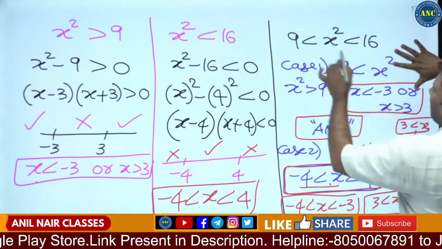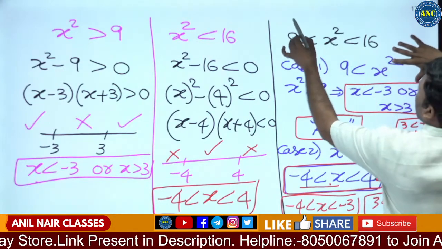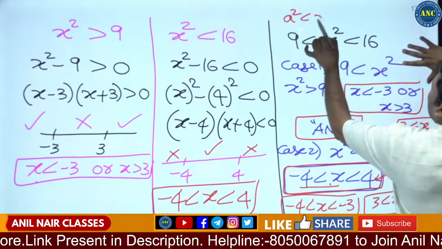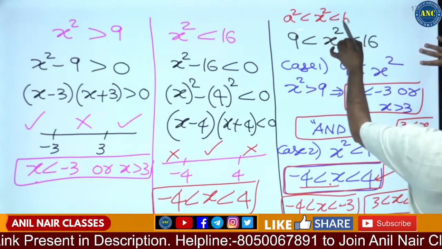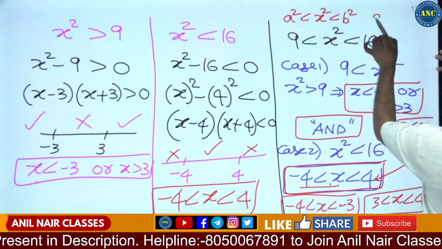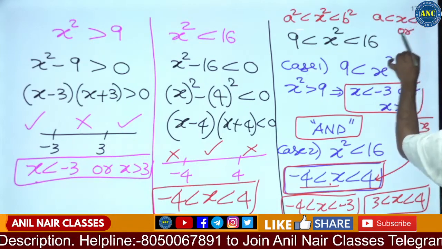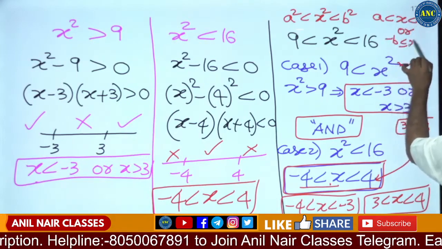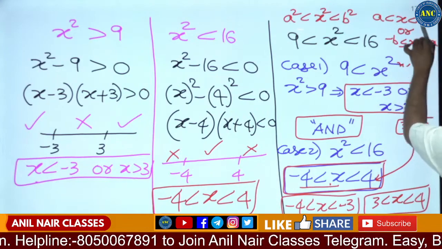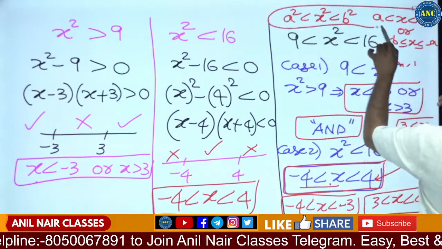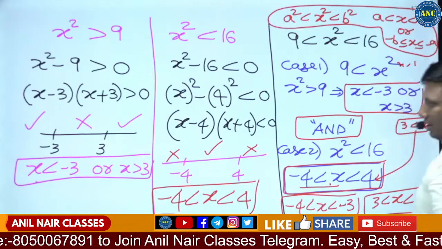So the answer for this question: if a square less than x square less than b square, the answer is a less than x less than b, or minus b less than or equivalent to x less than or equivalent to minus a. Very, very important concept.